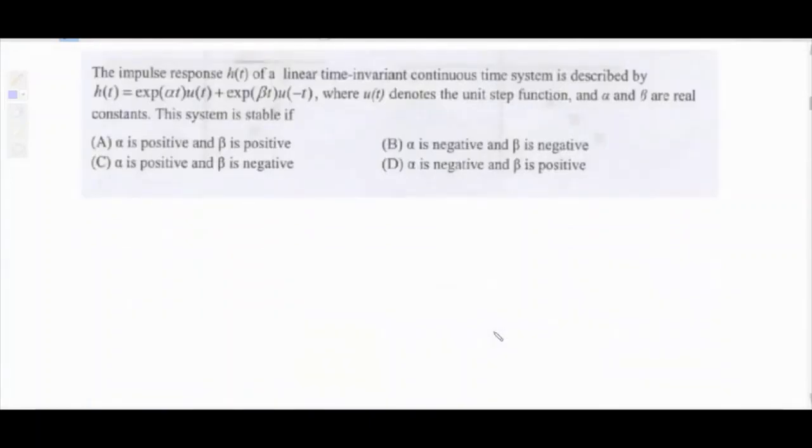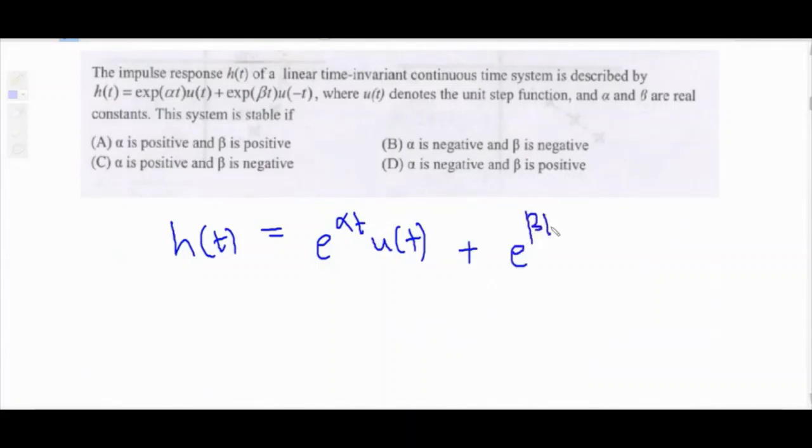2008, 1 mark question. The impulse response of a linear time invariant continuous time system is described by h of t equal to e raised to alpha t u of t plus e raised to beta t u of minus t, where u of t denotes the unit step signal, and alpha and beta are real constants.